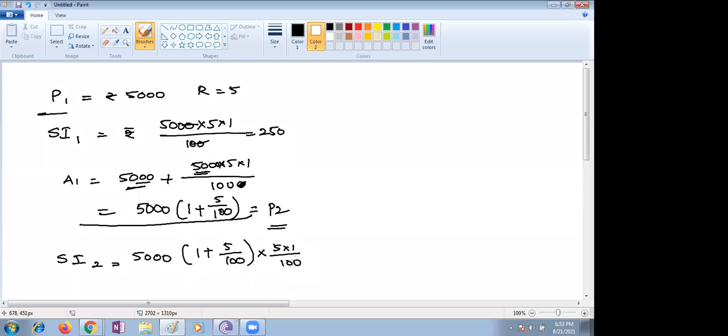Ma'am, this compound interest one is very confusing. No need to be confused, we are just deriving the formula. What is the formula for compound interest? P into 1 plus R by 100. Suppose we are taking annually or half yearly or quarterly, we don't know yet, about the PTR by 100. P into 1 plus R by 100.